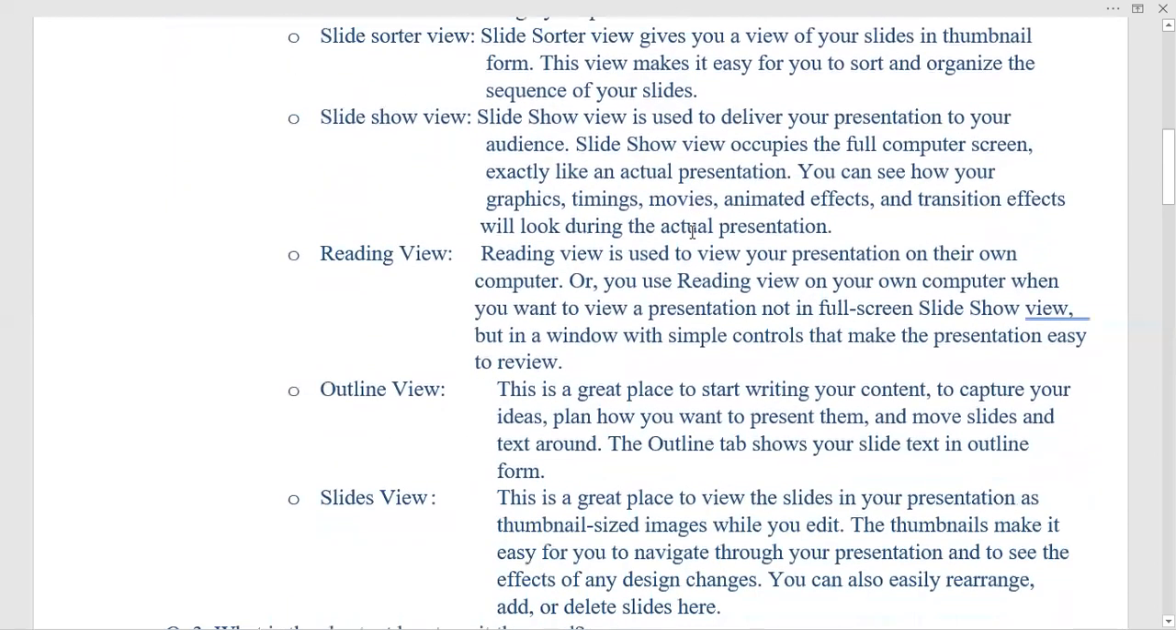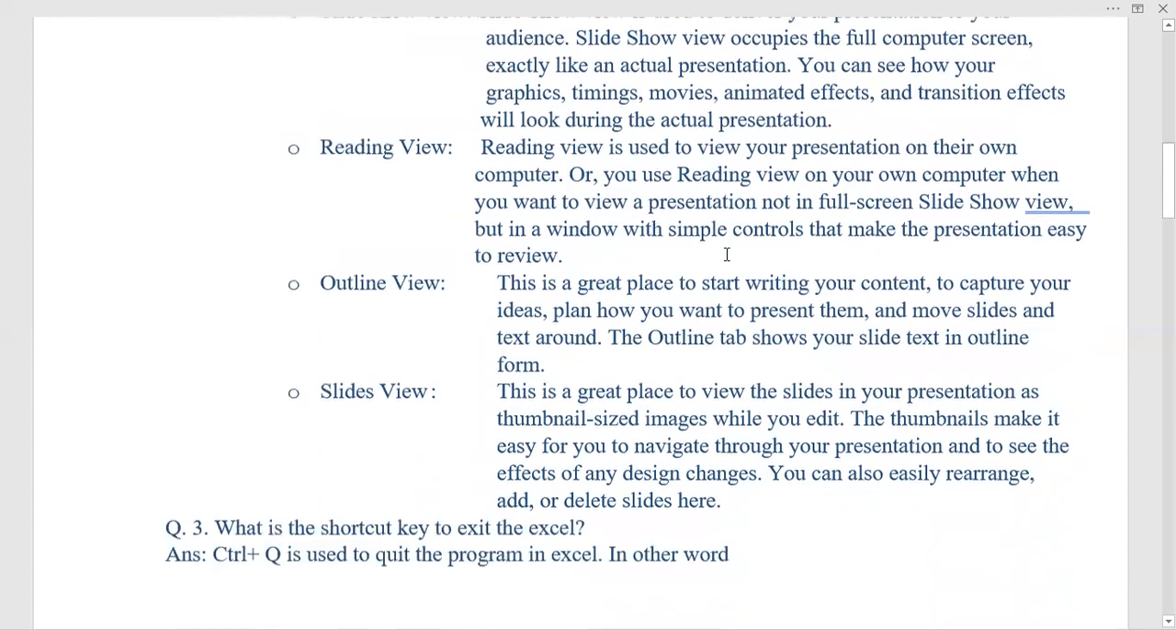And then slide show view. Slide show view is also an important view. It is used to deliver your presentation to your audience. It means when you start presenting to someone for whom you have made the slides, that view is known as slide show view, and it occupies the full computer screen exactly like an actual presentation. You can see how your graphics, timing, movies, animated effects, and transition effects will look during the actual presentation.